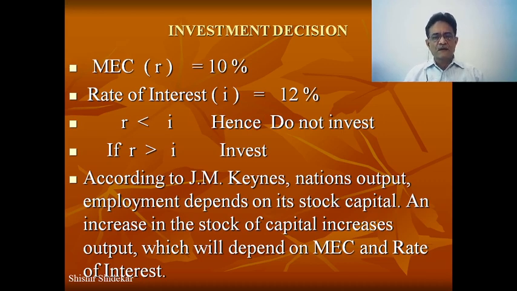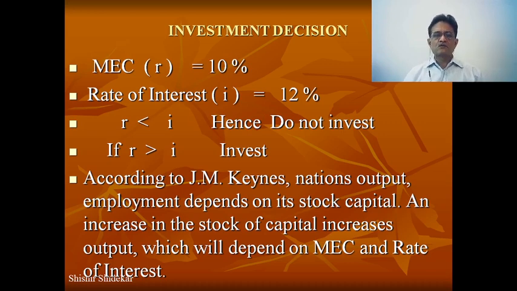Now, according to J.M. Keynes, this nation's output and employment depend on the stock of capital. Yes, definitely. If you have more capital, you can have more output, and that more output is related to a higher level of employment. So if I want to increase the employment and the output of the economy, I will have to increase the stock of capital. So what will determine that stock of capital, or how can we increase that investment? That decision will depend on the marginal efficiency of capital and the rate of interest.